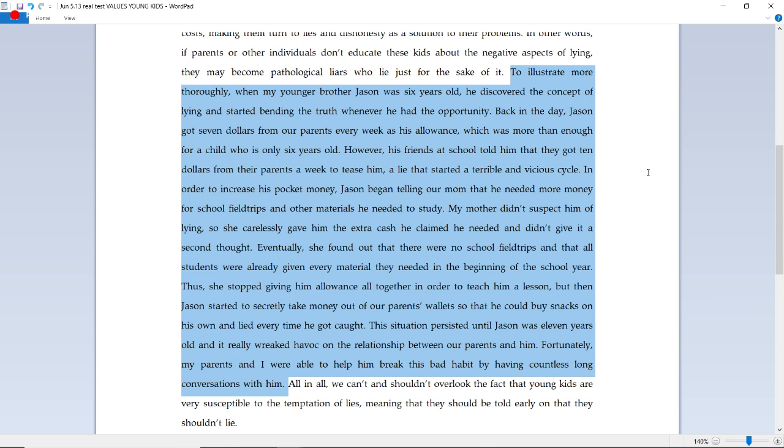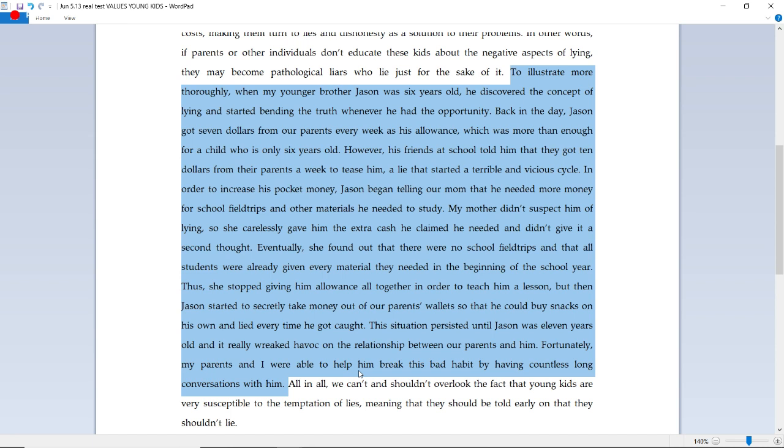But then, Jason started to secretly take money out of our parents' wallets so that he could buy snacks on his own and lied every time he got caught. This situation persisted until Jason was 11 years old, and it really wreaked havoc on the relationship between our parents and him. Wreaked havoc on means ruined. Fortunately, my parents and I were able to help him break this bad habit by having countless long conversations with him. Now, I don't have a younger brother. This was all completely made up. It was a fabrication. It was a fake story. But it is a story.